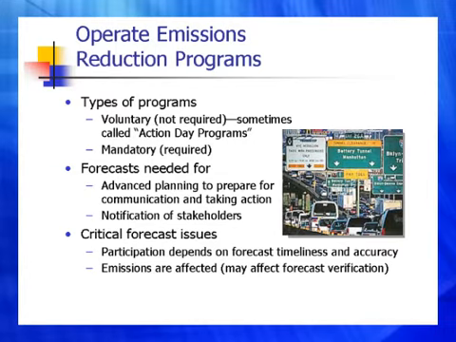Critical forecast issues are that participation depends on forecast timeliness and accuracy. If your forecasts are not accurate, you're less likely to have the public helping to participate and reduce their emissions. And then finally, emissions are affected by these programs, which can impact your forecast verification. If you get enough of a response from people participating and trying to reduce their emissions, your forecast level of air quality may not be reached.